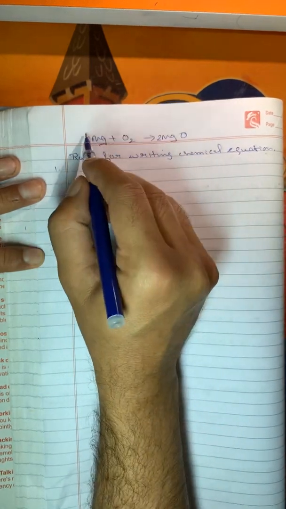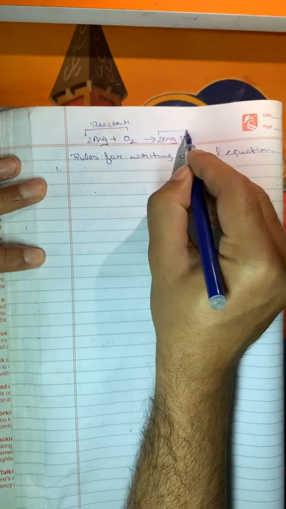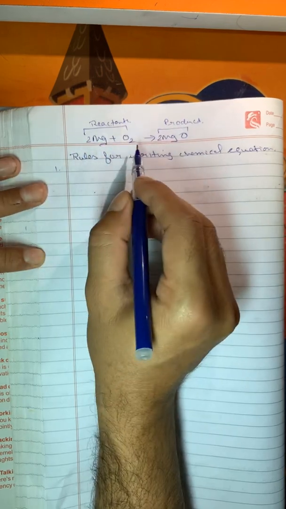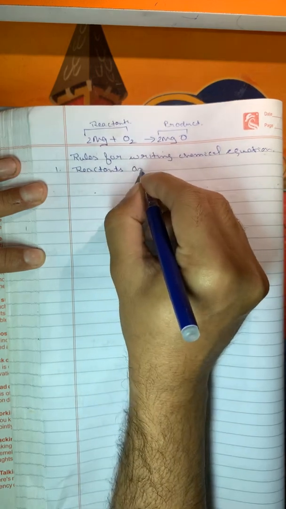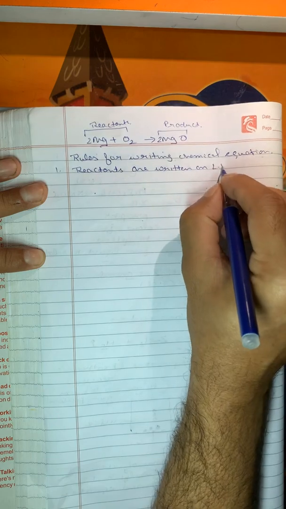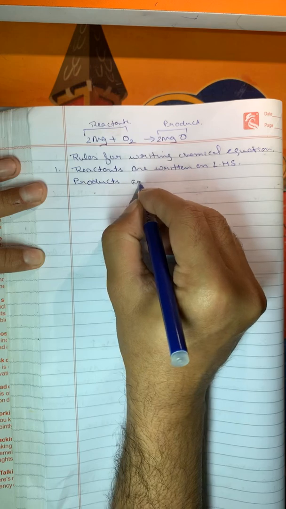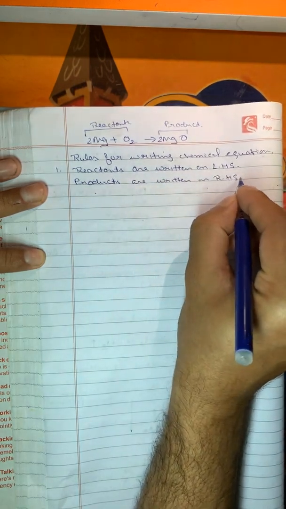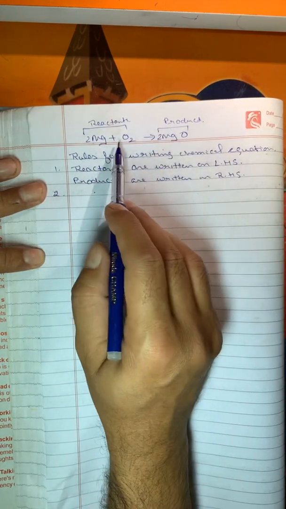Reactants are always written on the left side of the arrow. So reactants are written on the left hand side and products are written on the right hand side.